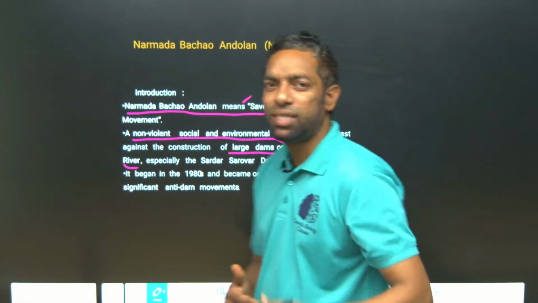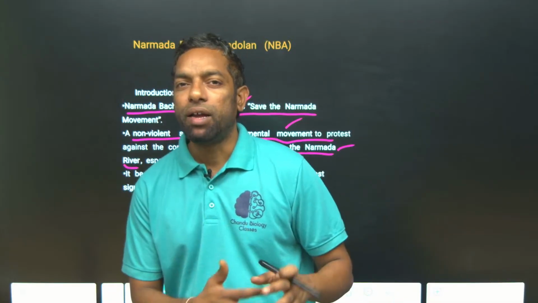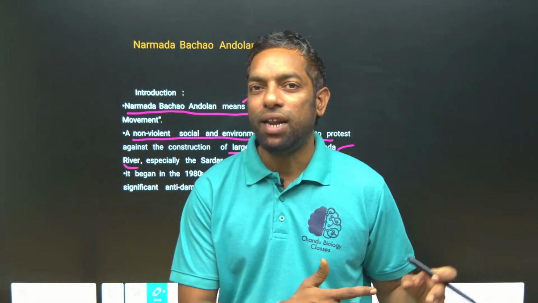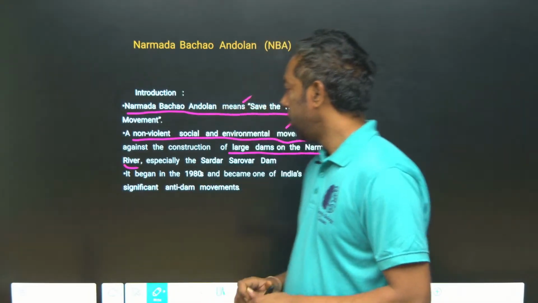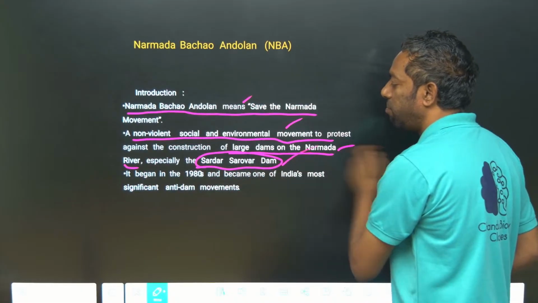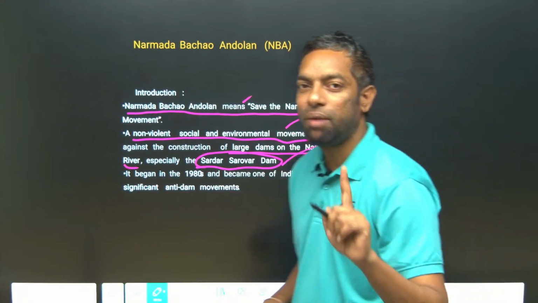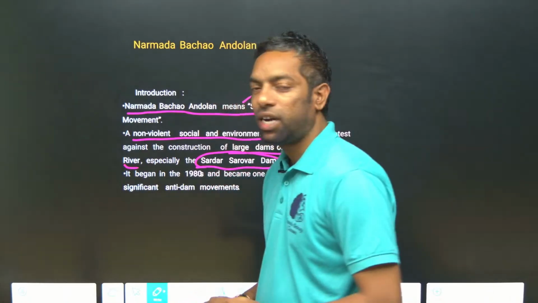Huge dams were constructed in the Narmada Valley range. It was also supported by the World Bank. Actually, when the World Bank came to know about the destruction of ecological balance, they stopped the funds for this project. Especially the dam is the Sardar Sarovar Dam. The dam name you must know: Sardar Sarovar Dam on the Narmada river. So this is the Narmada Bachao Andolan.